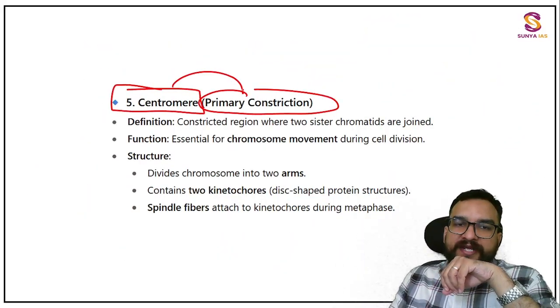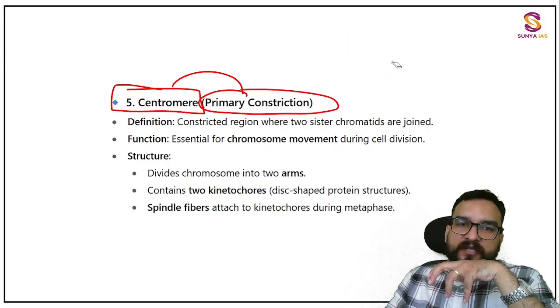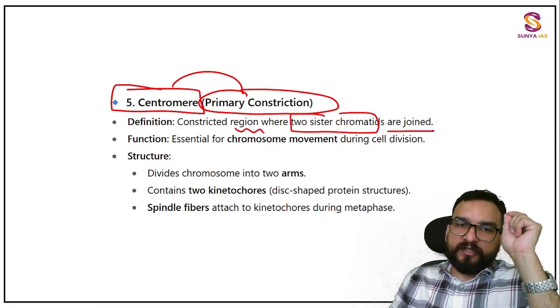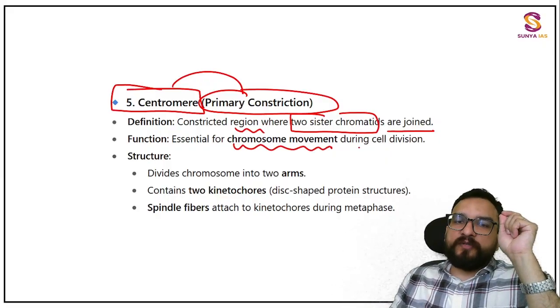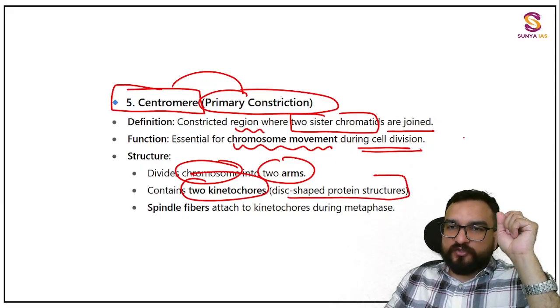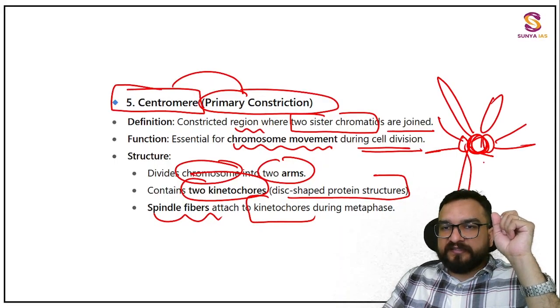Centromere, this is also known as the primary constriction. Over here, constriction has happened, so this particular part is known as the centromere. Very important, a constricted region where two sister chromatids are joined, essential for chromosome movement during cell division. It divides the chromosome into two arms and contains two kinetochores. These shaped protein structures you are going to find like this. I was telling you, spindle fibers attach to these kinetochores and stretch them out, and this will be dividing them like this. You will be finding.